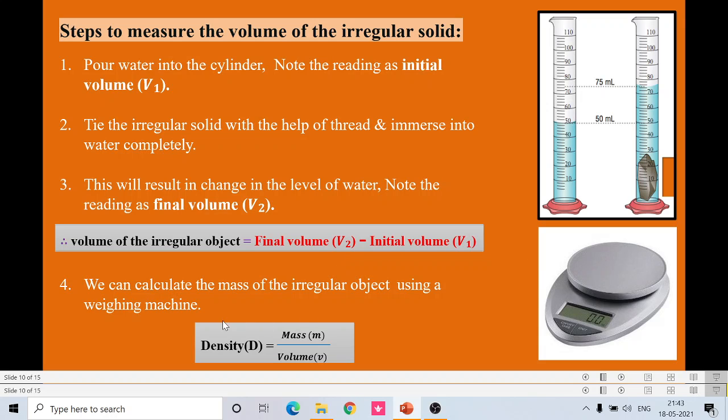And from that we can also calculate the density of that stone. How to calculate density? Yes, by using the very well-known formula, that is density equal to mass per volume. Mass can be measured with the help of a weighing machine. All of you know that this is a weighing machine. If you place the stone over the weighing machine, straight away it will show the mass in digital values.